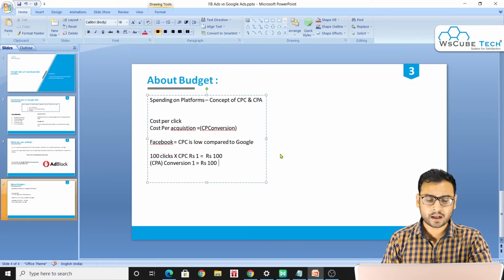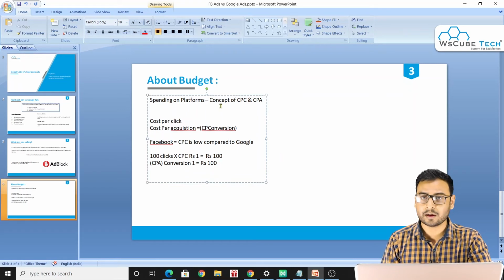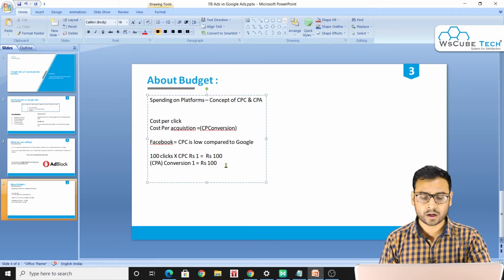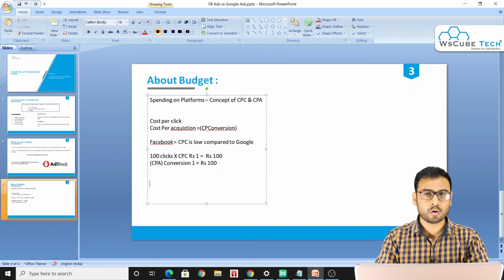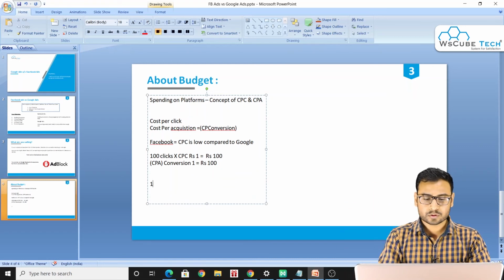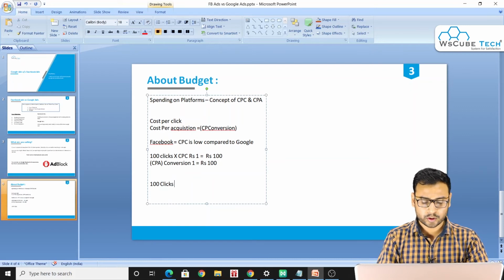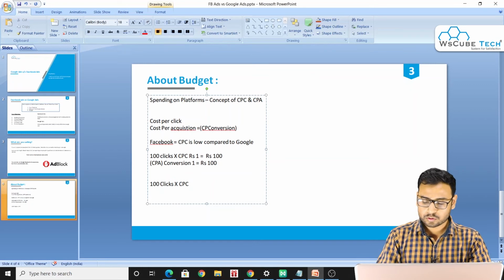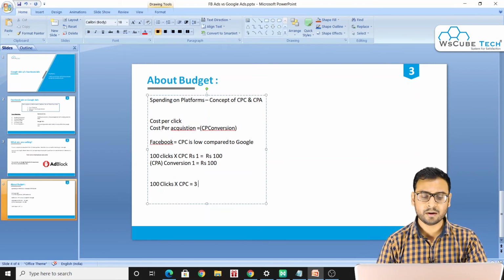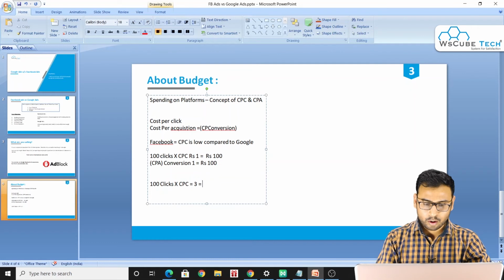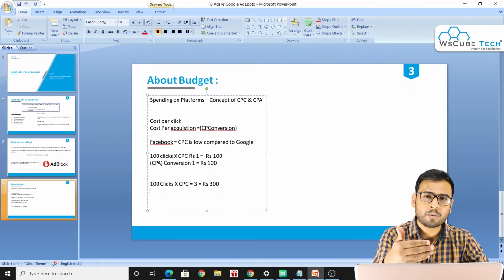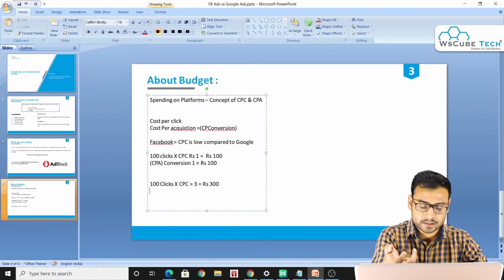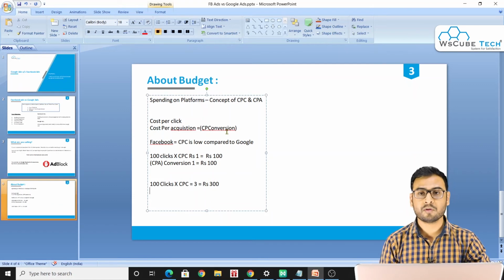Now take the other side of this calculation, which is related to Google Ads. If you come to Google Ads, your CPC is high, right? So suppose you got 100 clicks and you are paying double of what you are paying on Facebook, or just triple also. So if we make it 3, the amount that you spend over here is rupees 300. But if we talk about the sales, or the leads, this Google ad performs much better.